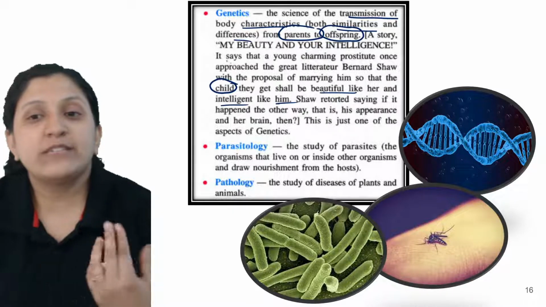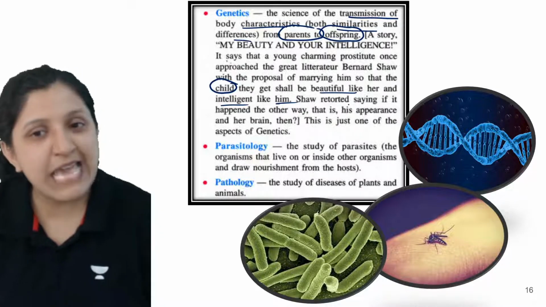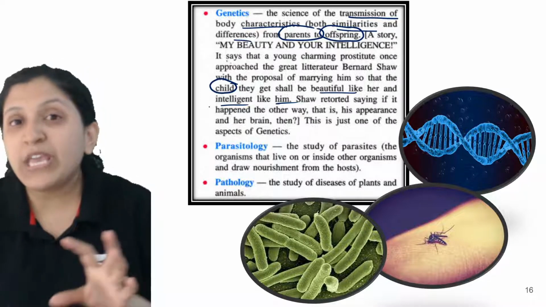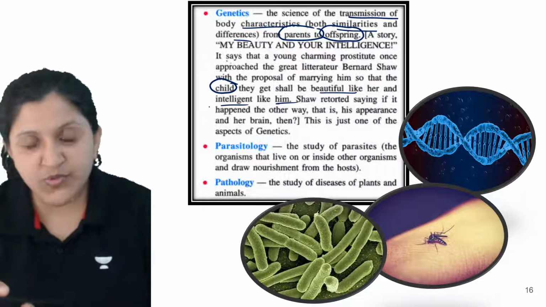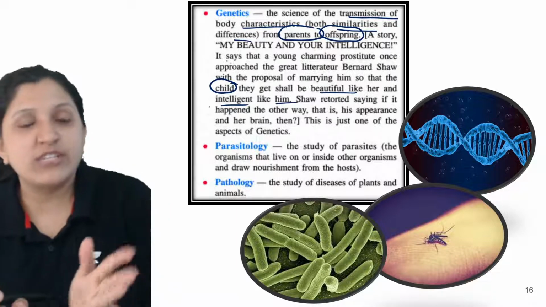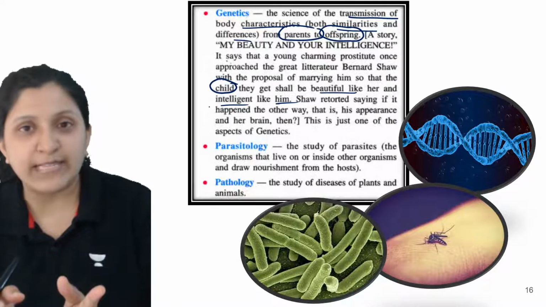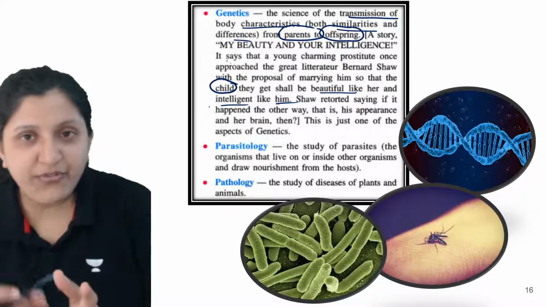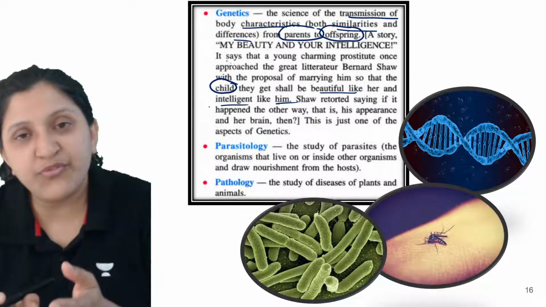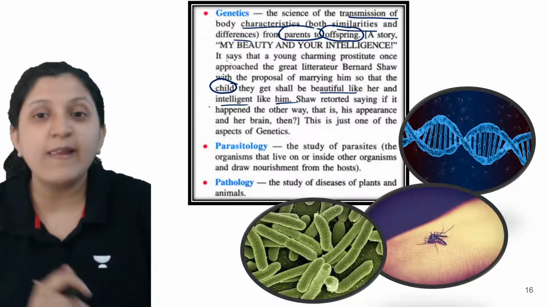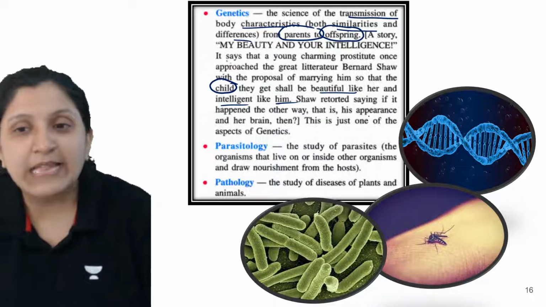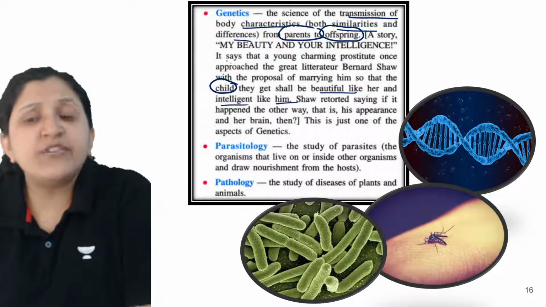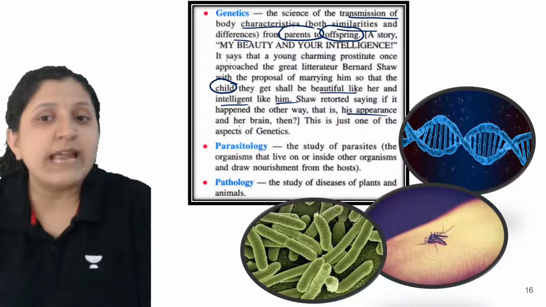But Shaw retorted, what if it happened the reverse way? We cannot always say that beauty comes from the mother and intelligence from the father. Anything can happen. Beauty can come from the father and intelligence from the mother too. What he said was, what if it were his appearance and her brain?